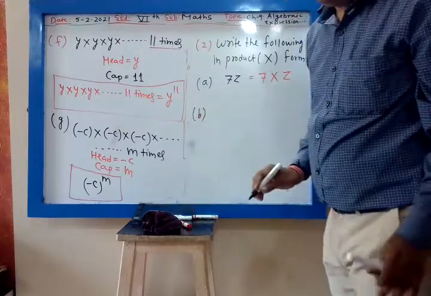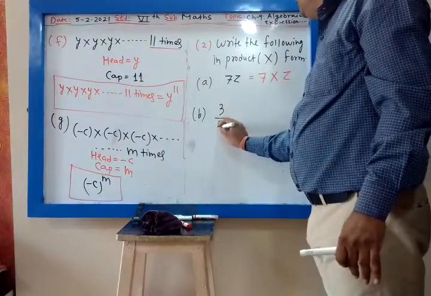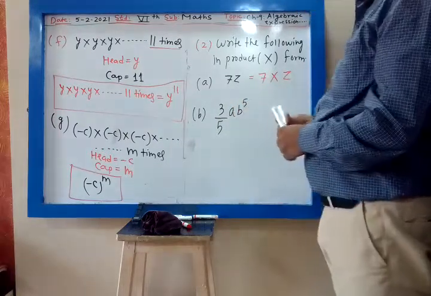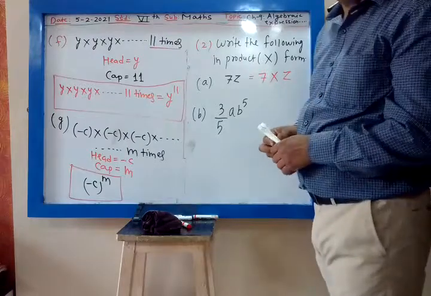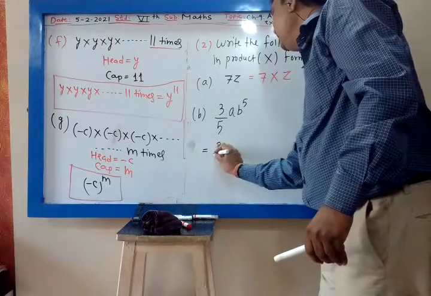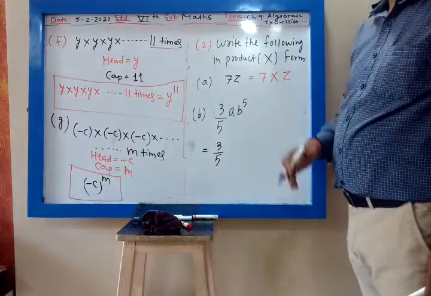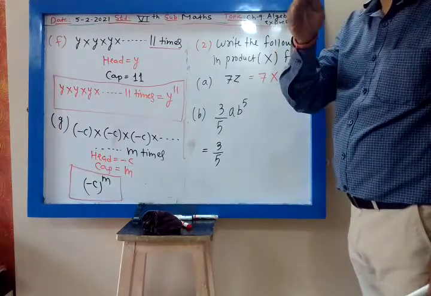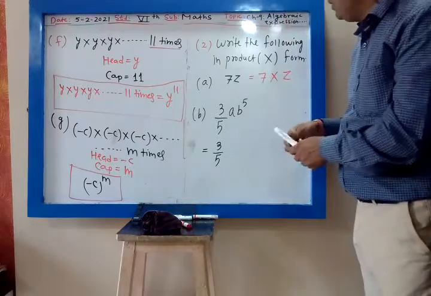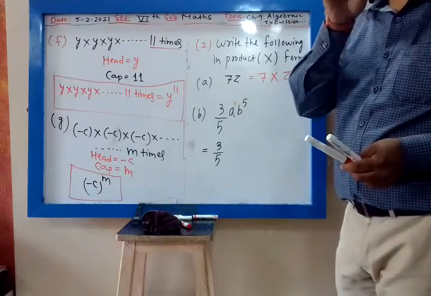Then B, it is 3 upon 5 into A B raised to 5. So what I will do, see, I will write 3 upon 5. Then what is the cap of A? Tell me. No, what is the cap of A? I am asking. What is the cap of A? It is 1. No cap means 1 cap.